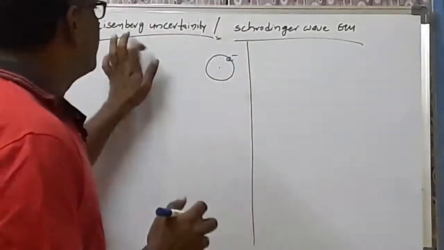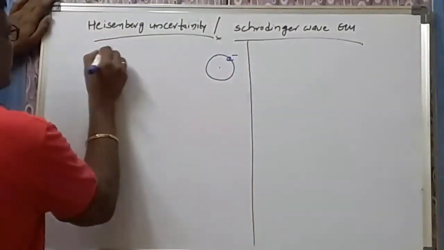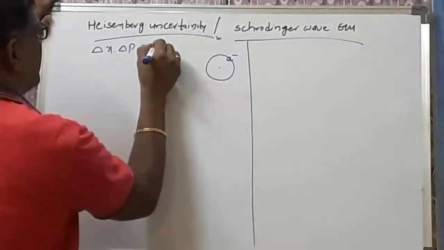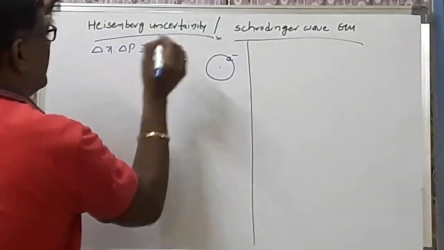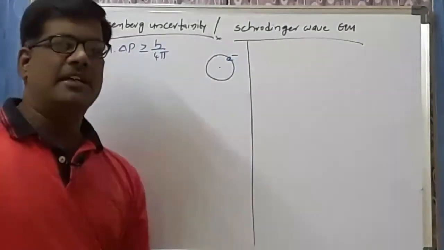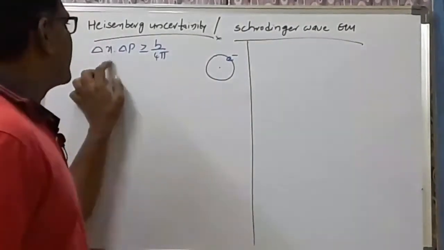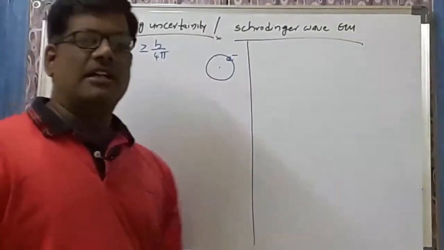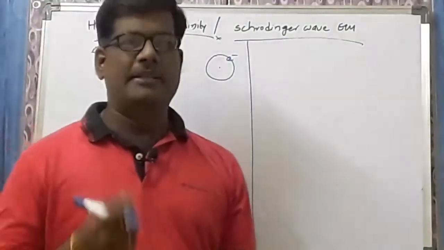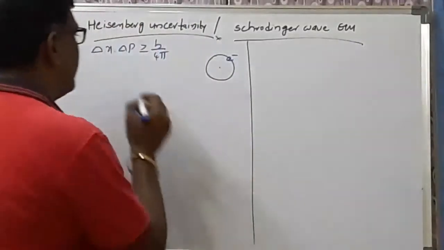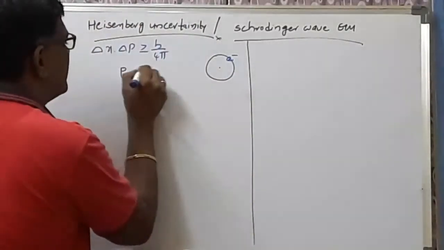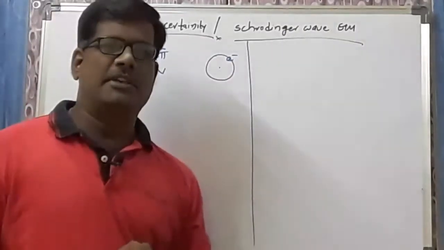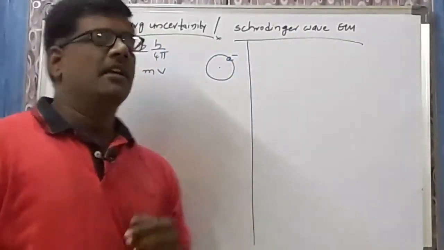Heisenberg has given one equation: delta x into delta p is greater than or equal to h by 4 pi. Here delta x is the uncertainty in the position, and delta p is the uncertainty in the momentum. Momentum, as we are very familiar, is equal to the product of the mass and the velocity.